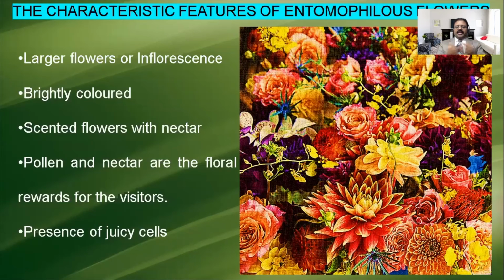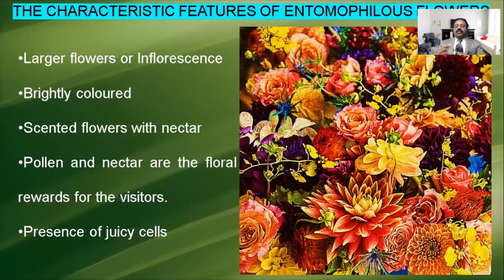They usually send out fragrance, a scent to attract the insects, and they secrete a large amount of nectar. Especially for the nectar, they select the flower. In this flower, more nectar is there, we can go and visit there. Like that, they come and collect the nectar.